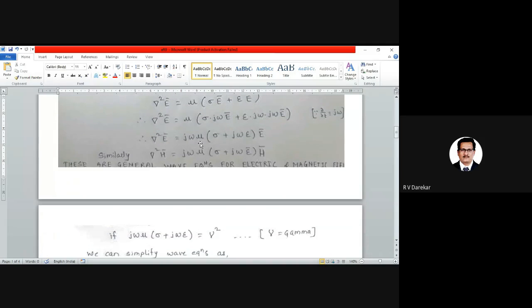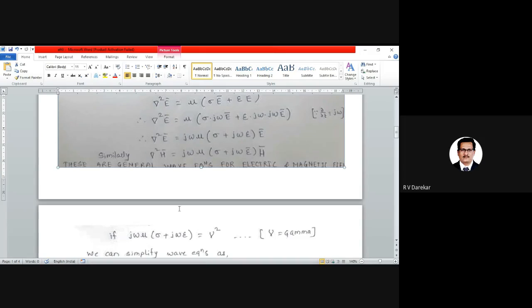Now observe this total constant term, because j is a constant value. Omega is the frequency of the electromagnetic wave. It is again a constant value. Mu is permeability. It is a constant value. Sigma is conductivity, a constant value. J again is a constant value. Omega is frequency, that is again a constant value. And epsilon is again a constant value, whose value depends on the medium.